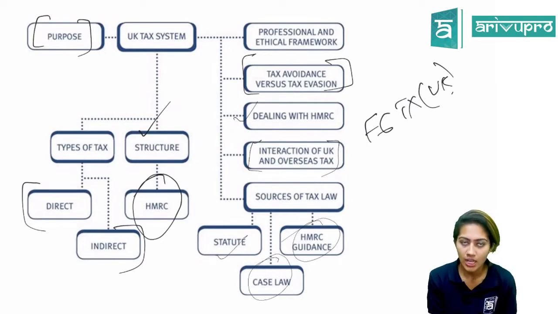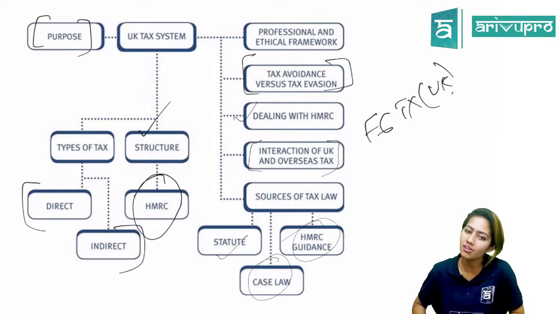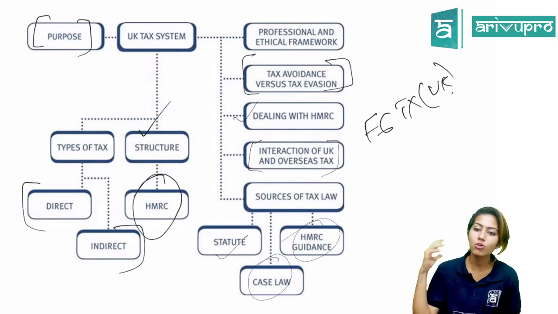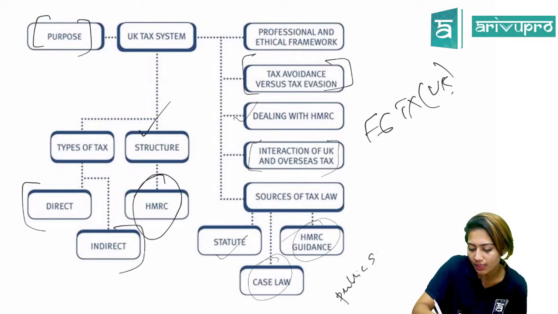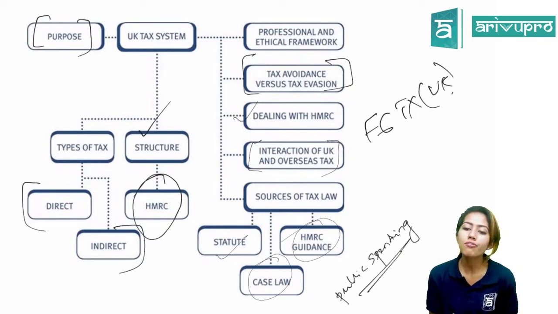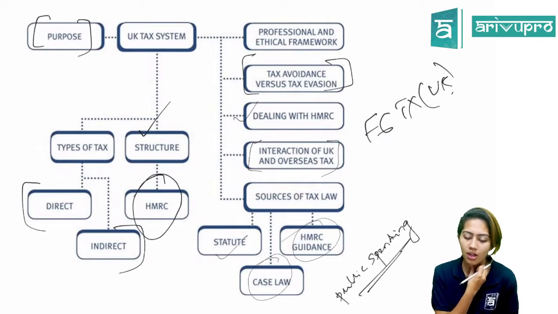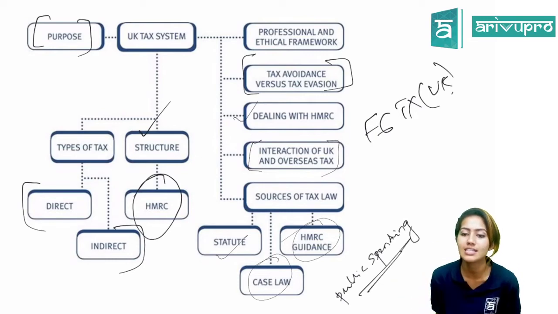Source of revenue. Yes, they need a source of revenue. But why do they need revenue? For public expenditure. Very good. Because government means they have to look after the people and the economy. So for doing that, they get involved in public spending. They provide public facilities to the general economy, the citizens, the people. So for that, they definitely need an income, and that's how they get taxation. They levy tax from individuals and companies, and that is the income they use to provide facilities to the public.